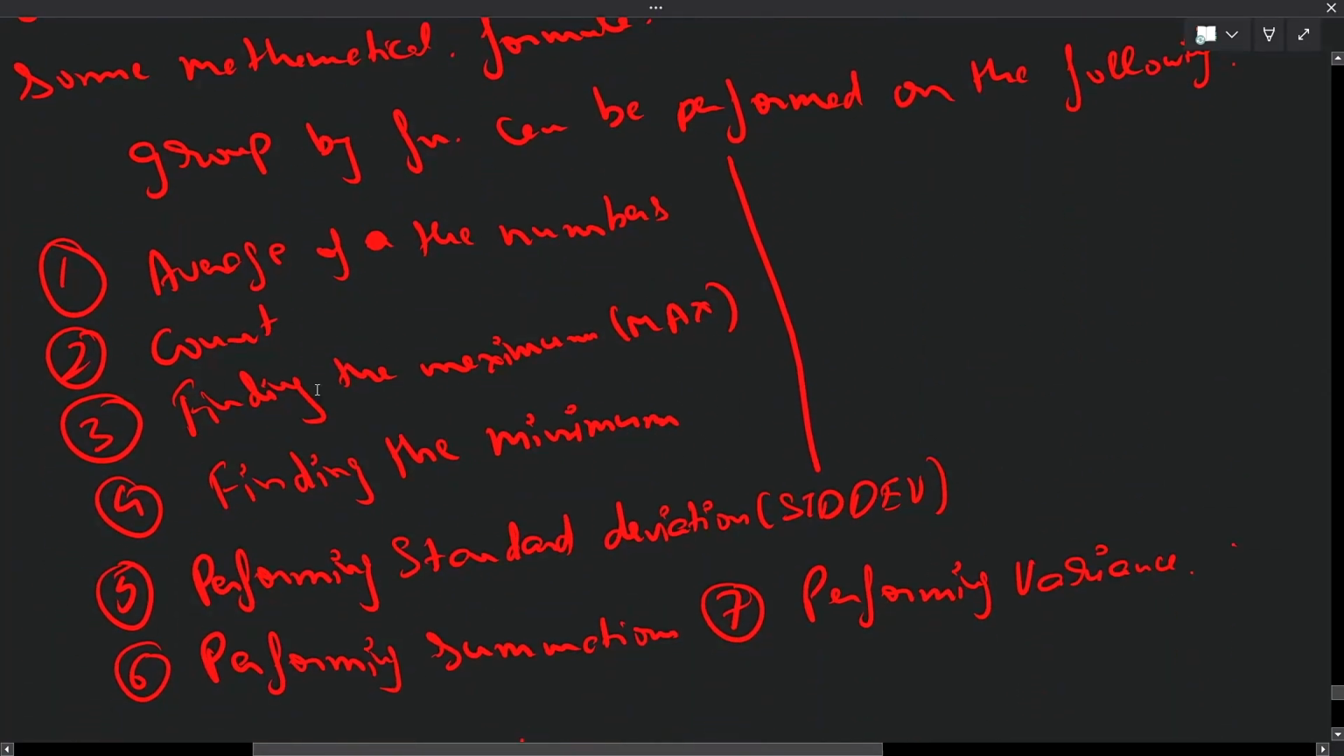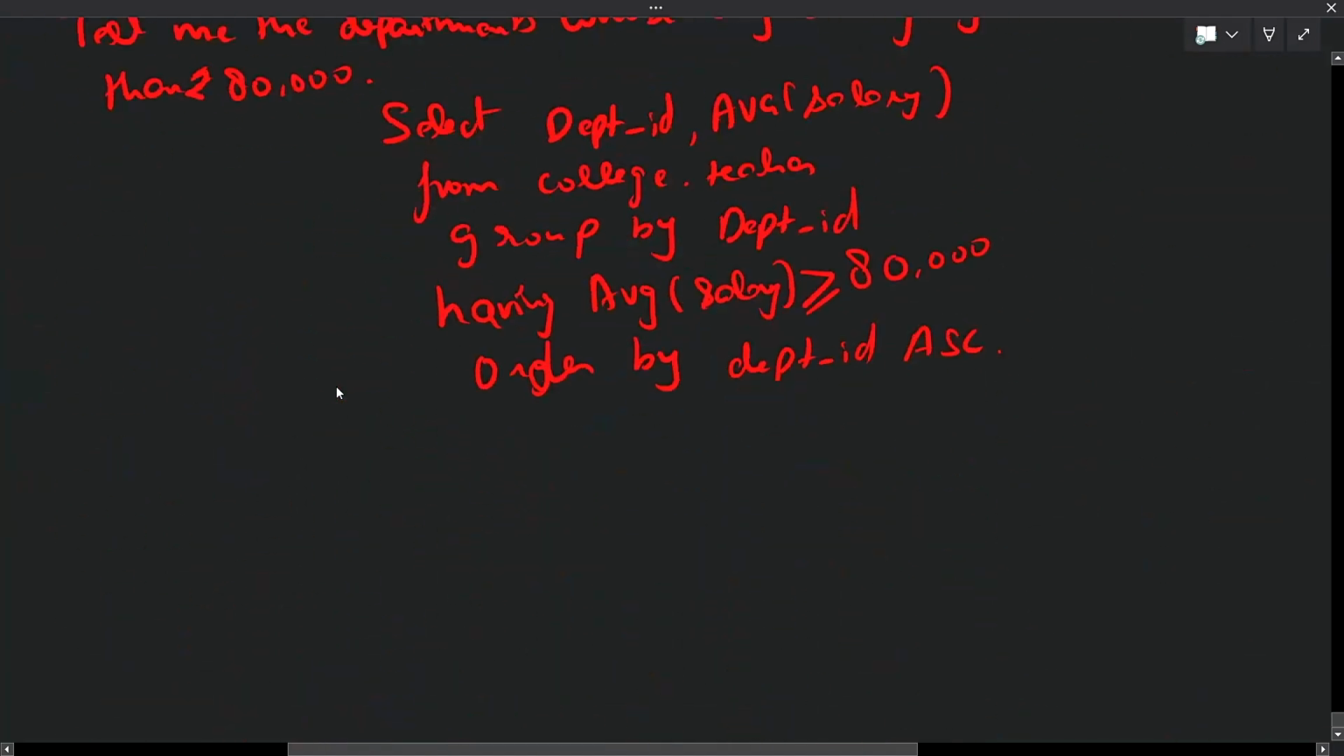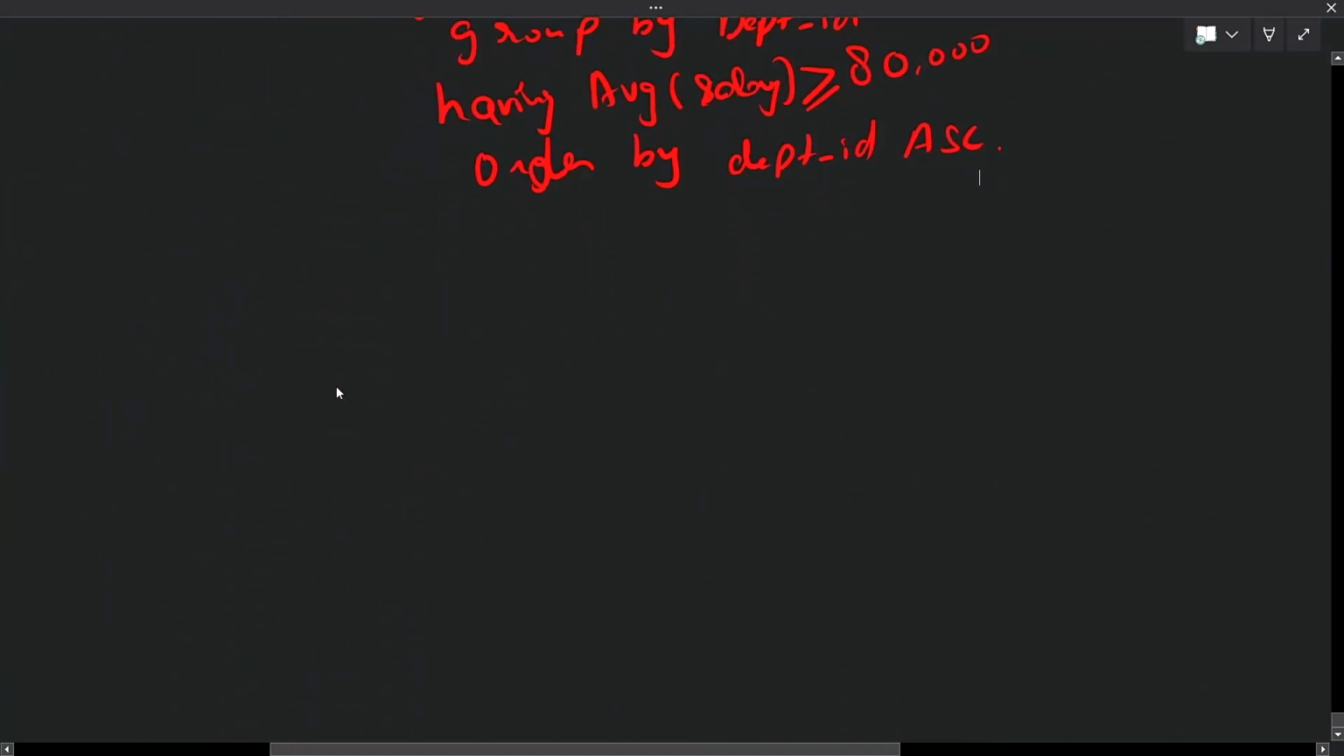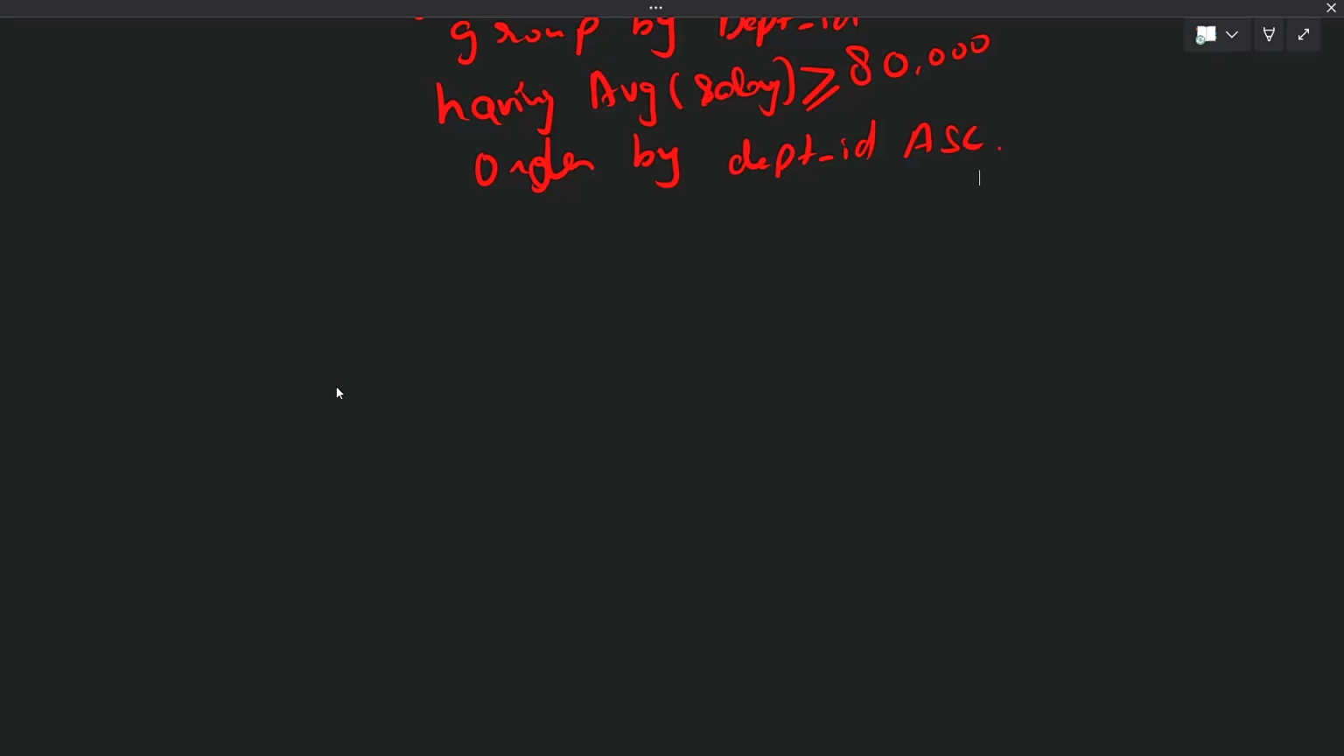Now if I want to tell the count, okay, now my question is, right, tell me the count of students per department. Okay, let me explain here. Tell me the count of students per department. Okay, simple, right? So what you will do, select.